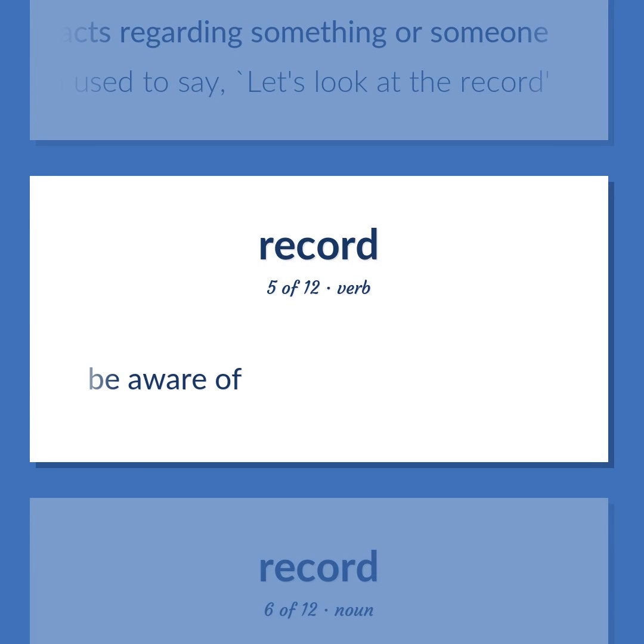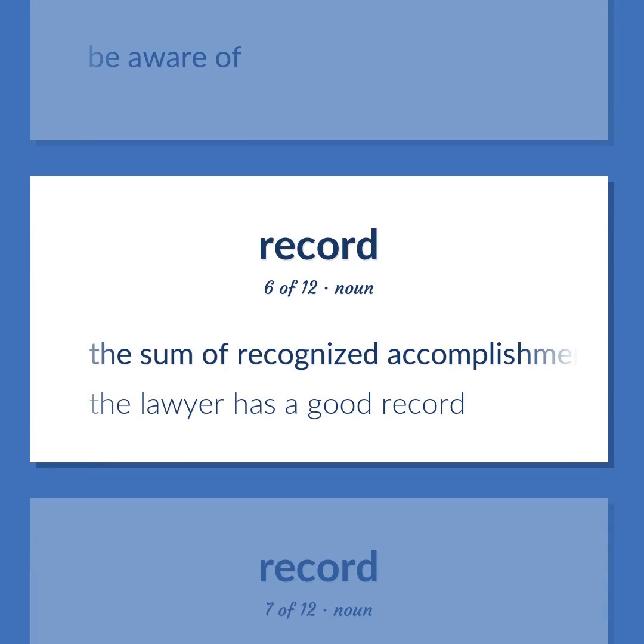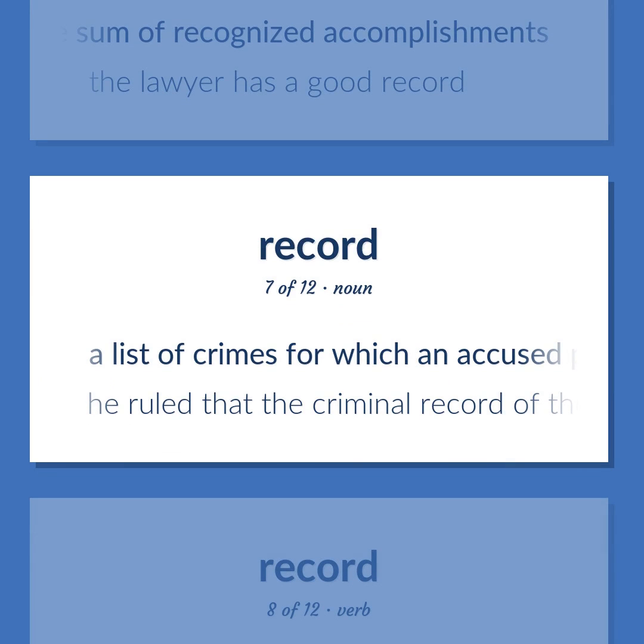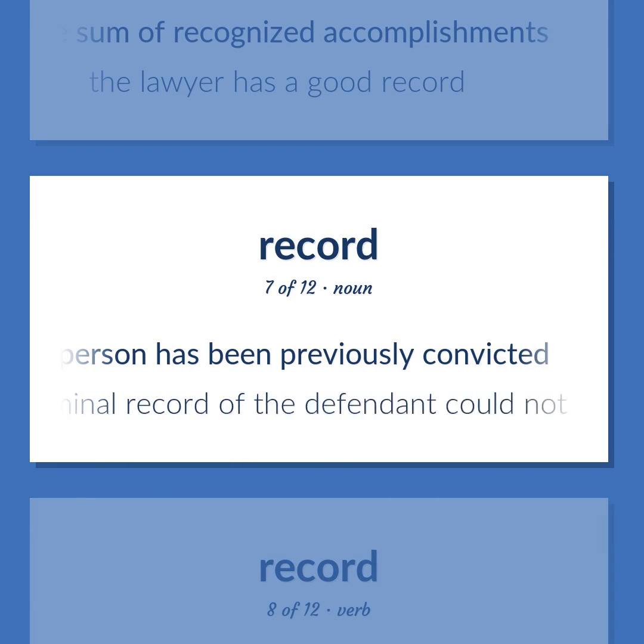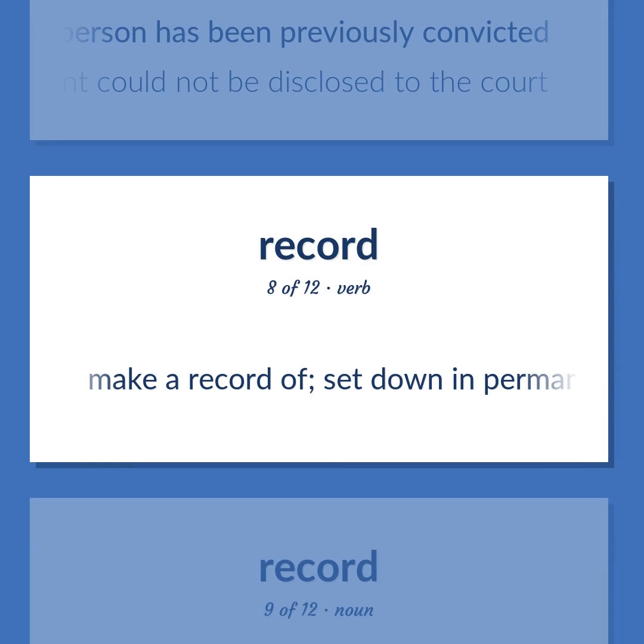Be aware of. The sum of recognized accomplishments. The lawyer has a good record. A list of crimes for which an accused person has been previously convicted. He ruled that the criminal record of the defendant could not be disclosed to the court. Make a record of. Set down in permanent form.